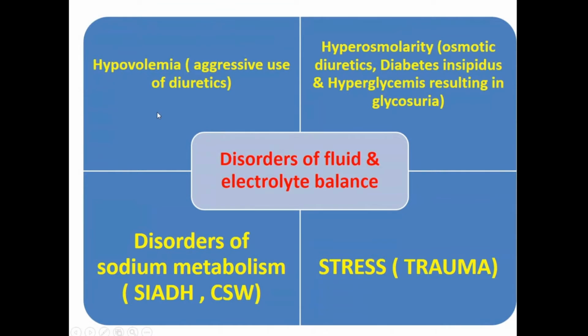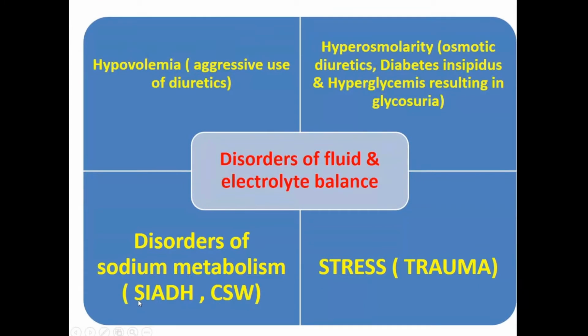So what are the main conditions that can lead to these? One is hypovolemia. That means a patient who has probably been dehydrated or is using a lot of diuretics. Because of that, there is a lot of diuresis and hypovolemia. Whenever there is hypovolemia, all your electrolytes get disturbed. Then the second thing is disorders of sodium metabolism itself. As I said in the beginning, the ADH hormone controls the secretion of sodium and retention of water, which ultimately leads to the sodium balance.